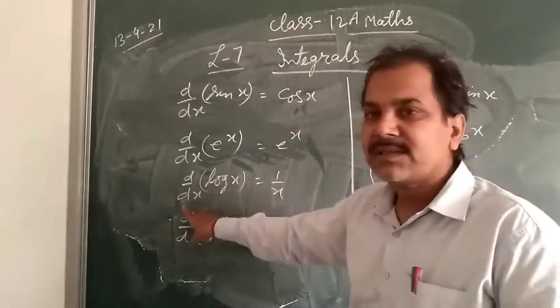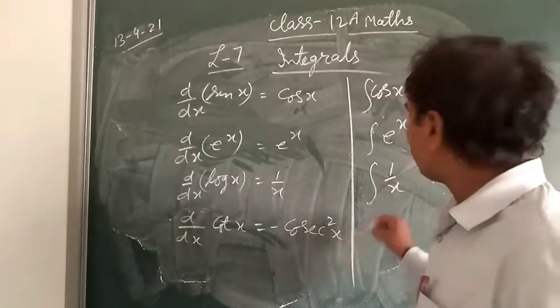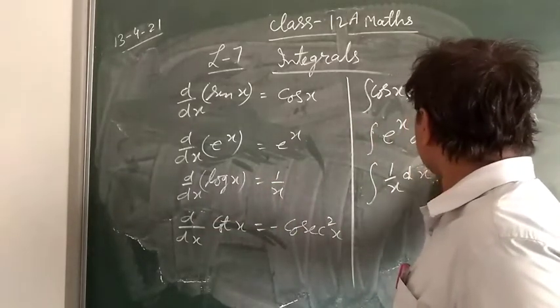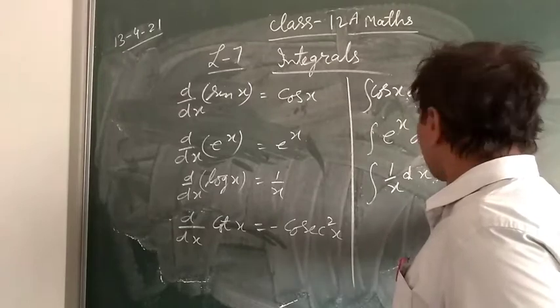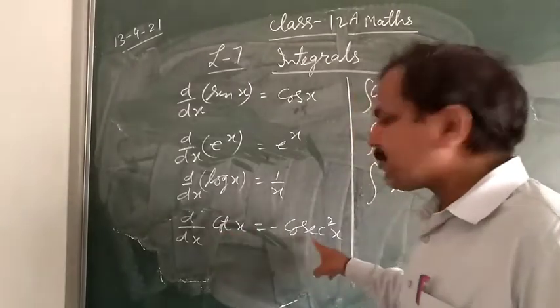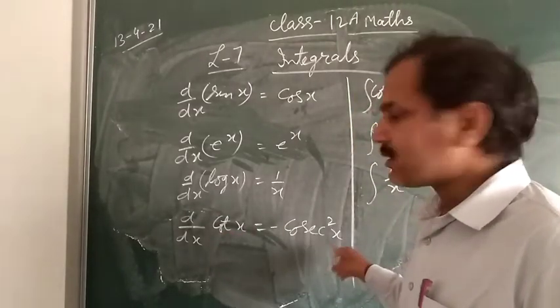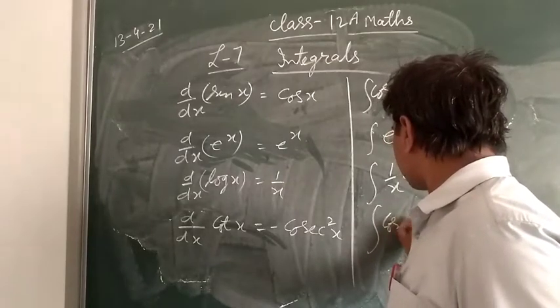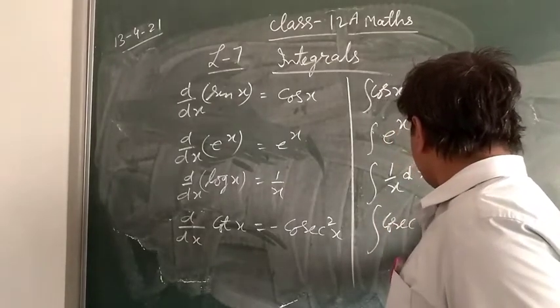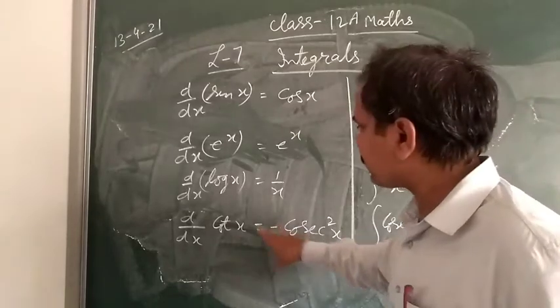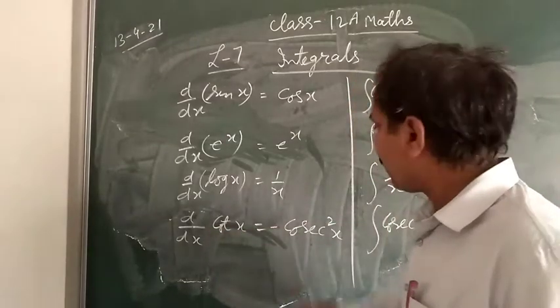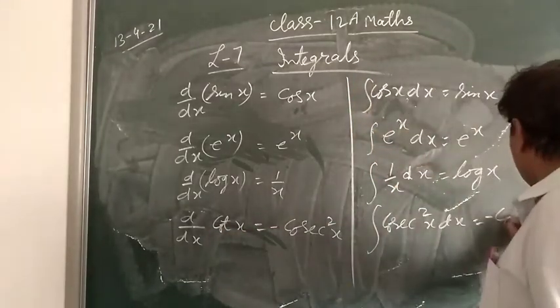Log x, their differentiation 1 upon x, so 1 upon x, their integration log x. Cot x, their differentiation minus cosec square x. So cosec square x, their integration, this minus transfer that side. Okay. So minus cot x.